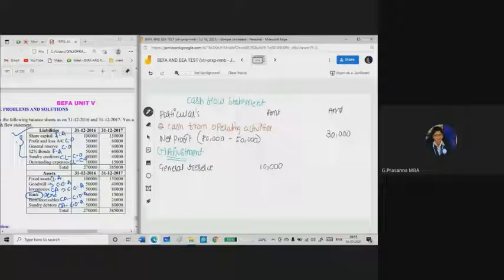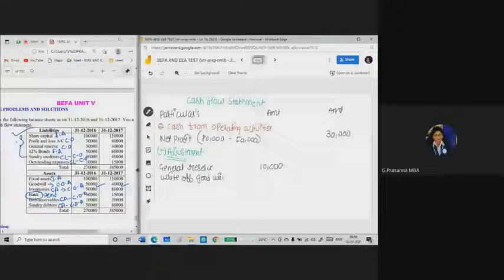Bond should not be taken. Sundry creditors and outstanding expenses I will be taking after adding this adjustment. So next come to the asset side. Fixed asset should not be taken. Here he has given goodwill. Previous year goodwill was 50,000 and for current year goodwill was 40,000, means it is reduced. So write off goodwill.